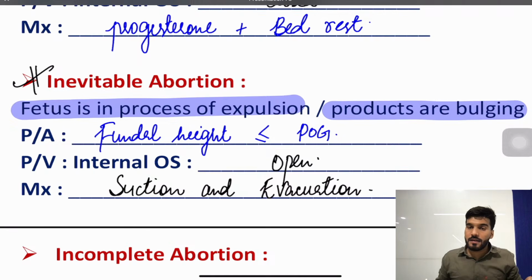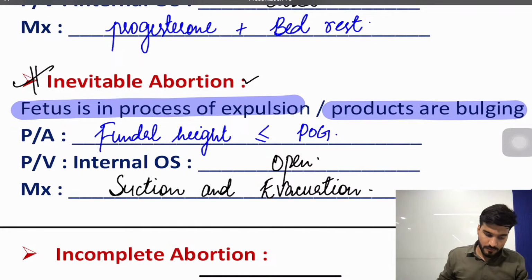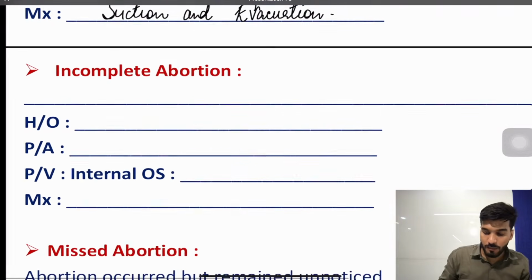So how will the examiner ask the question? A female is coming to you with complaints of pain in the abdomen and bleeding. On per abdominal examination, the fundal height is less than the period of gestation. The os is open. What will be the management? You should know that the clinical presentation given to you is a classical case of an inevitable abortion, and in inevitable abortion the management is suction and evacuation. Next is going to be incomplete abortion.